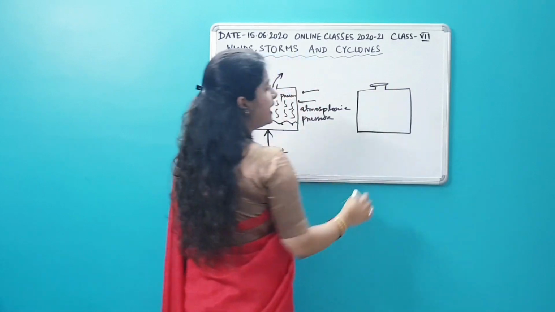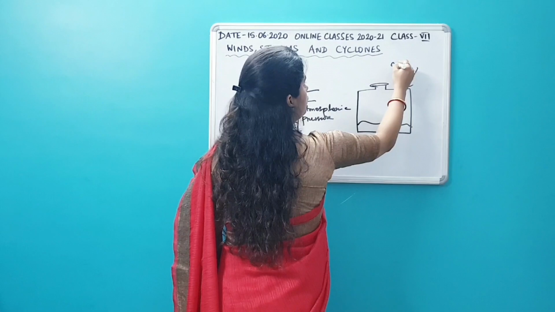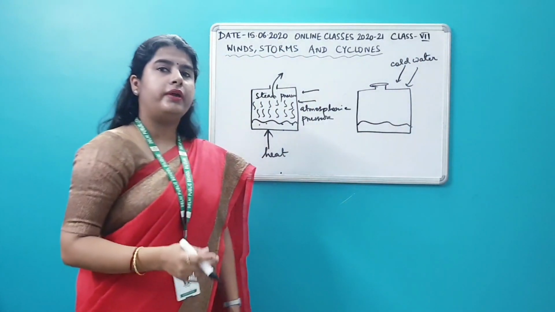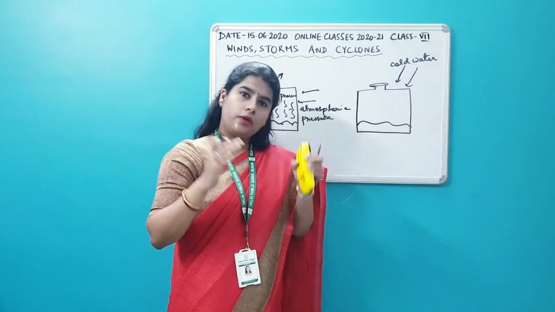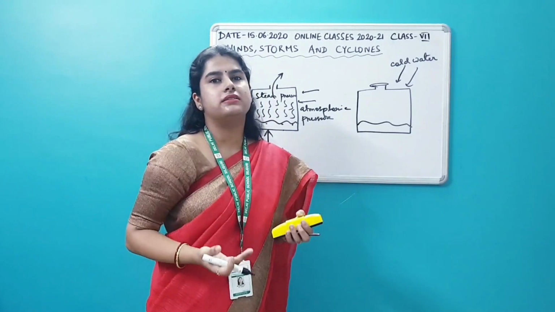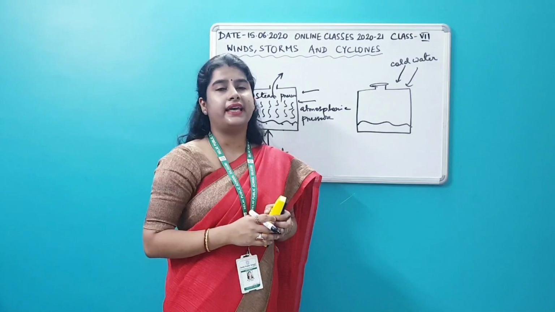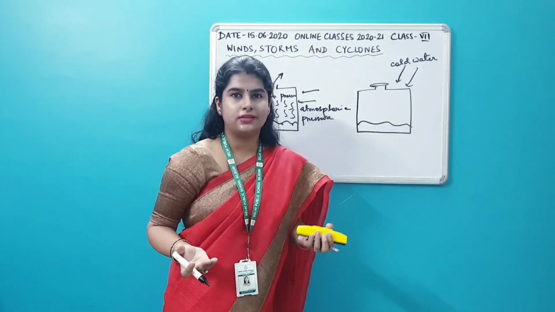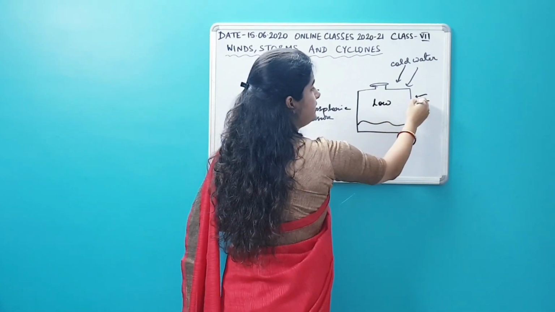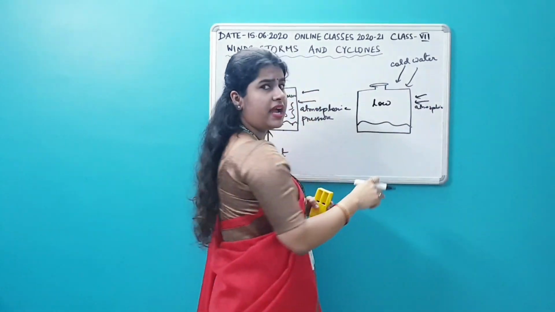You cover the tin can with the lid, and you pour cold water on top of this can. When you pour cold water on top of the can, the steam that is present inside the can condenses. When the steam condenses, the pressure inside the can automatically reduces. So when the pressure inside becomes low, outside there is obviously atmospheric pressure.